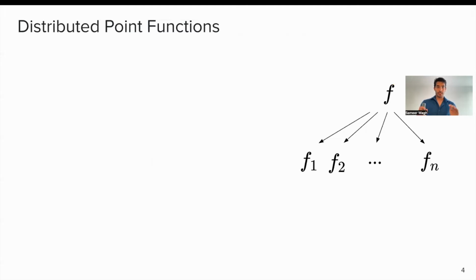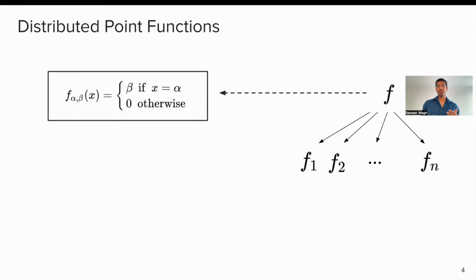Recent advances have particularly looked into this class of functions called distributed point functions, which are effectively defined by two parameters. They are point functions in the sense that they have a non-zero value at exactly one single point, and everywhere else they are zero.